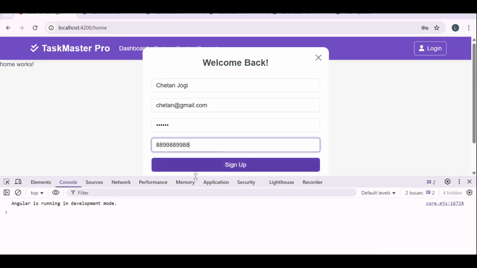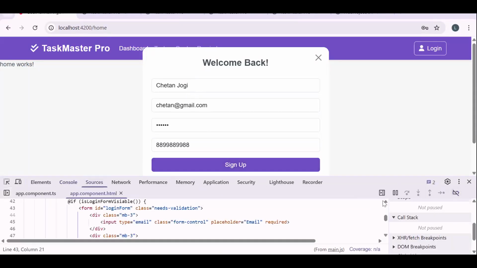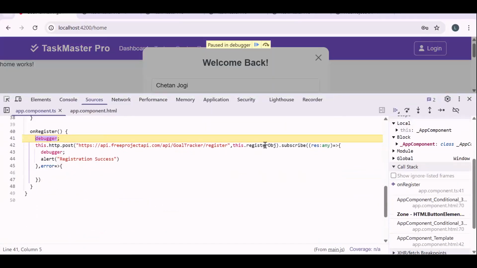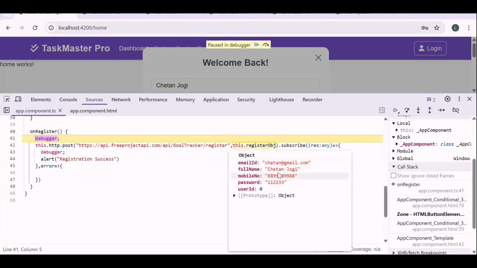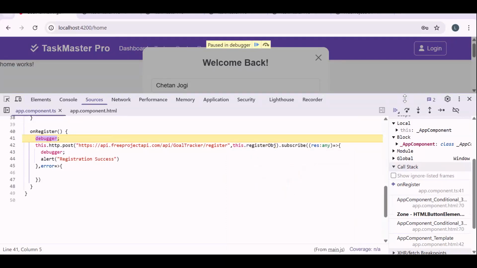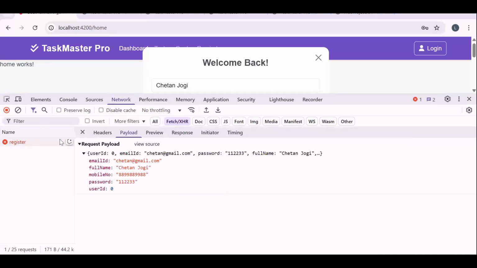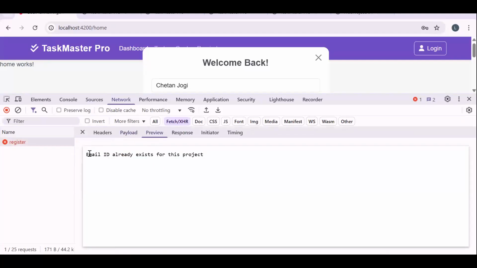Fine. Now, let's see if debugger is on. Yeah. On click of sign up, you see we have got the debugger. Now, if you hover on this register object, you see whatever the data we filled inside the object that we got. So this is what I'm talking about. Always add a debugger, check what data you are getting and not. Always check everything, how execution flow is going on and everything. Fine. Now, once I continue, let's check the network. Oh, we got 400. Why? Email ID already exists.